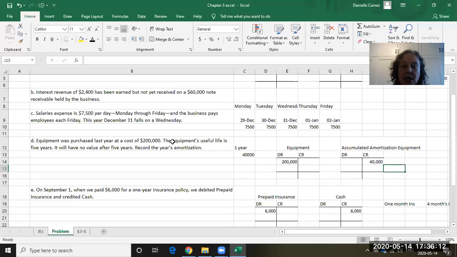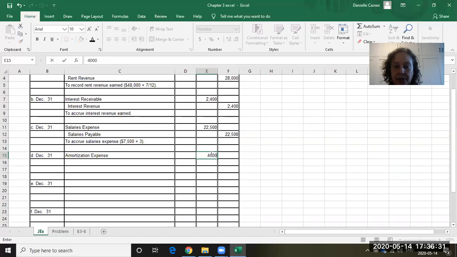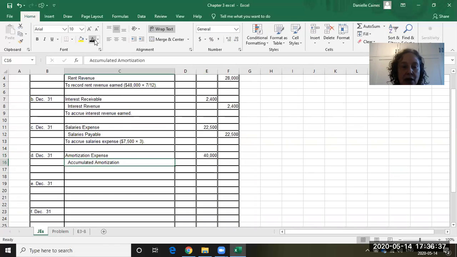So we're doing either revenue or expense here. In this case, this is an expense. And we call the expense amortization expense. And it's for $40,000. And we're going to use that companion account to our asset account called the accumulated amortization account. You can put equipment after it if you like. It's a good idea. They don't here in this book. And then it's to record amortization for the year.